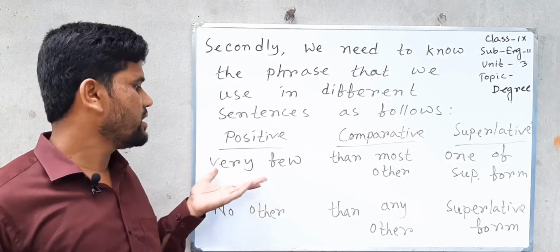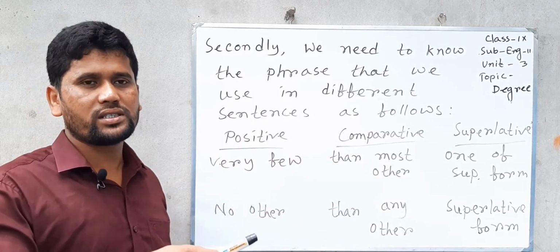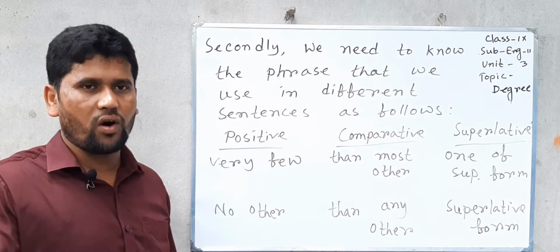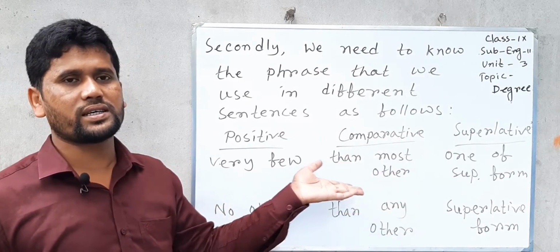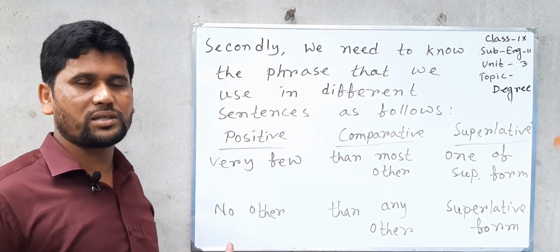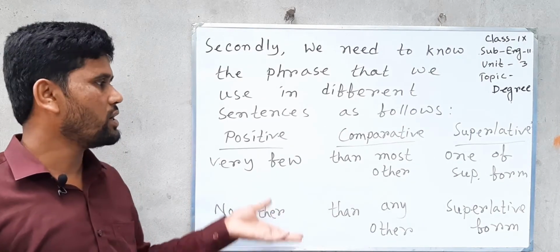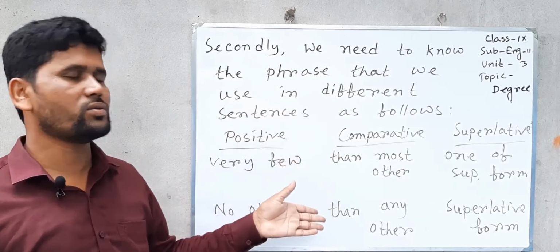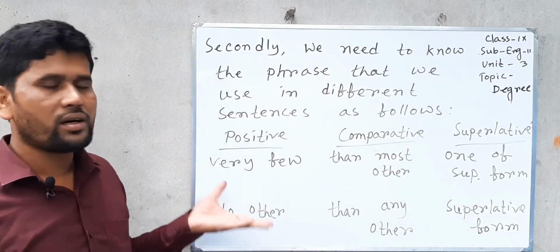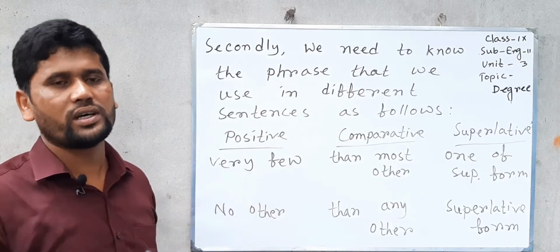If we find very few in positive sentence, then we can use than most other when we change it into comparative sentence, and we can use one of superlative form or superlative form of all when we change the sentence into superlative degree. And when we find no other in the positive sentence, then we can use then any other instead of no other when we change the sentence into comparative, and when we want to change the comparative sentence into superlative, we can use only superlative form. So by changing this phrase, secondly, we can change one sentence to another sentence.